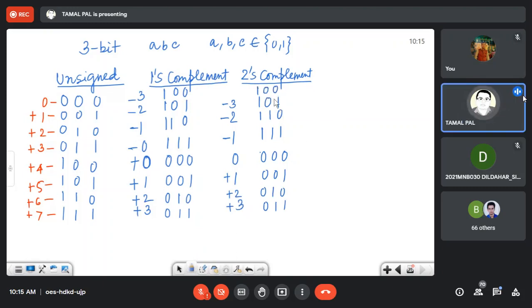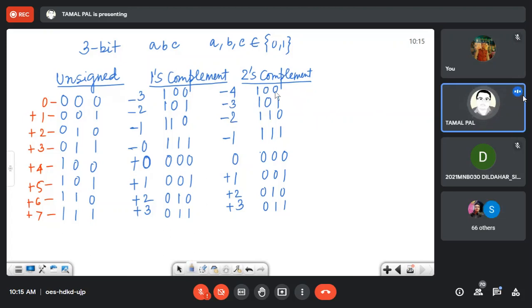100. Exactly. So what is the value of 100? What is 100 in 2's complement? 4. 4, no, minus 4 actually. Minus 4. Yes, sir. Minus 4.